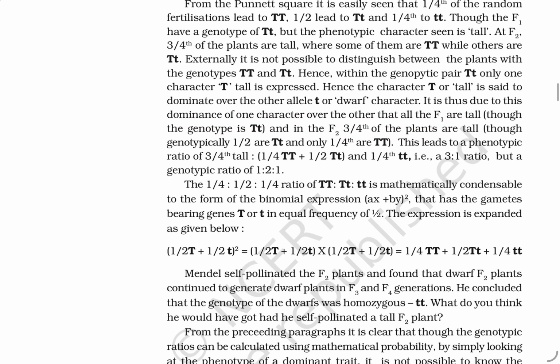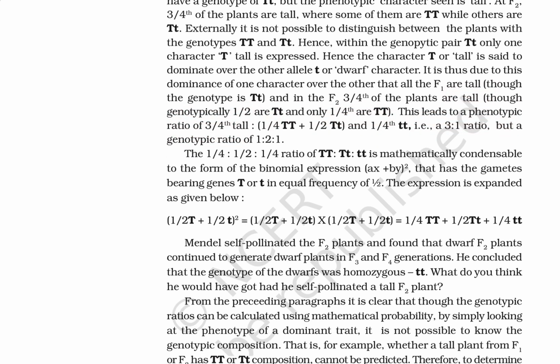All the F1 are tall, and in F2, 3/4 of the plants are tall. Genotypically, 1/2 are capital T small t, 1/4 are capital T capital T and 1/4 are small t small t. The phenotypic ratio is 3:1, but the genotypic ratio is 1:2:1.